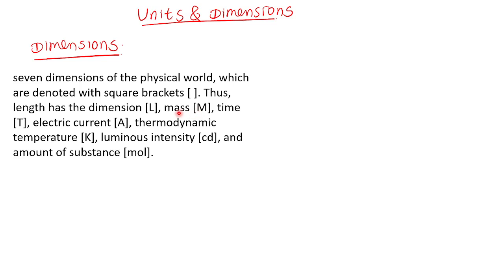Mass is a fundamental physical quantity, right? For finding the weight or many other things, the mass is required. The mass is denoted by the symbol capital M. Mass has different units. Kilogram is a unit of mass. Gram, understood. Milligram. What I am saying is mass is a fundamental physical quantity denoted by capital M.